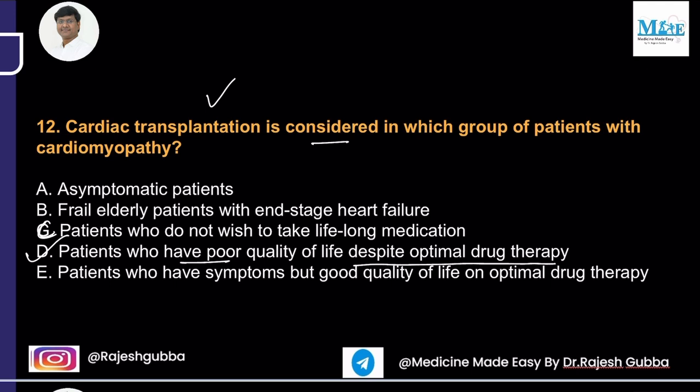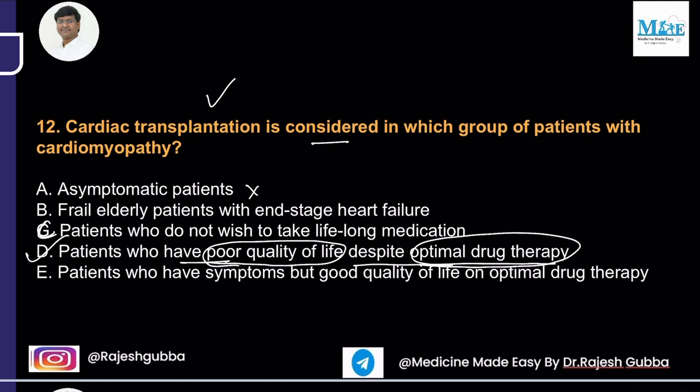Okay, so please remember, cardiac transplantation is limited by the availability of the donor organs and the need for lifelong immunosuppressive therapy to prevent rejection. So these are the two important limitations. One, donor availability is not that frequent. Number two, these patients have to take immunosuppressive therapy lifelong, and because of that, cardiac transplantation is usually avoided. Now, cardiac transplantation should be done in those individuals in whom you have given optimal drug therapy, but the patient is still symptomatic and having poor quality of life.